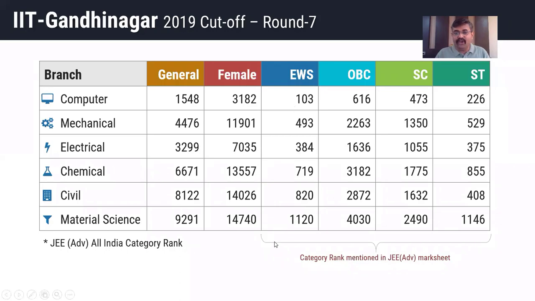Now these all are category ranks. These all are category ranks which will be displayed in your mark sheets, individual mark sheets. So EWS, OBC, SC and ST. So these are for various branches of IIT Gandhinagar. You can check out.